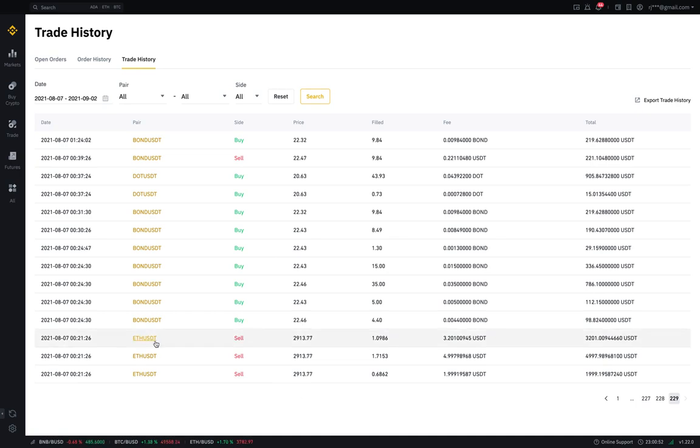My first trade by the Kiwi bot was placed on 7th August at around 12:24 a.m., I guess. That was in Bond. This is how they are trading. This is how the price of the bond was.